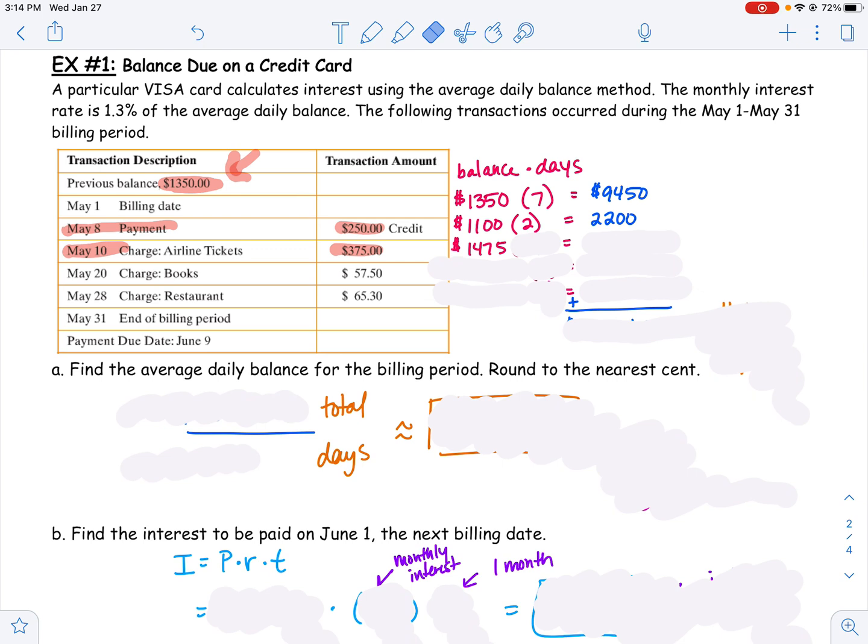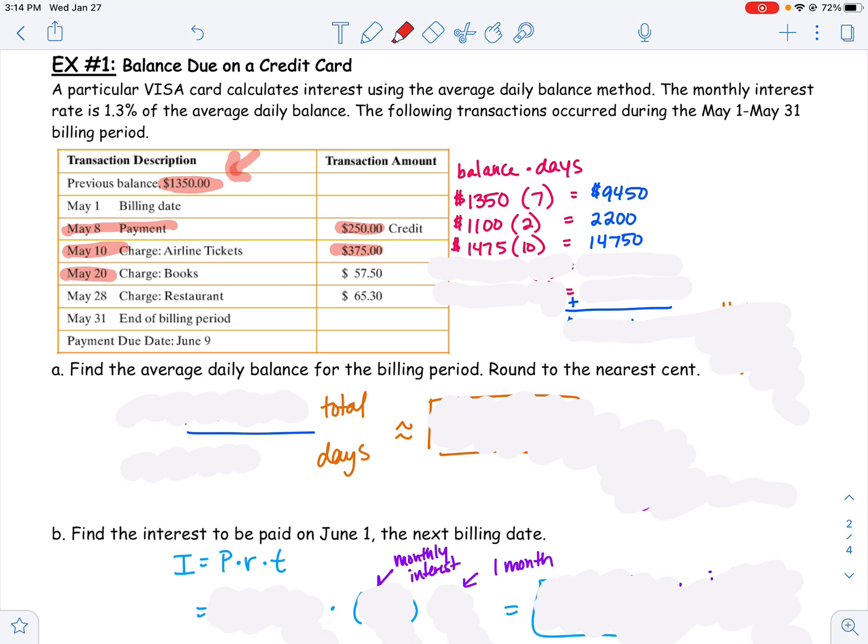I had that balance on May 10th, 11th, 12th, 13th, 14th, 15th, 16th, 17th, 18th, and 19th, and then it changed on May 20th. So how many days did I have a balance of $1,475? Looks like that's for 10 days. So 1475 times 10, and I'm going to keep adding this to my running total, right?